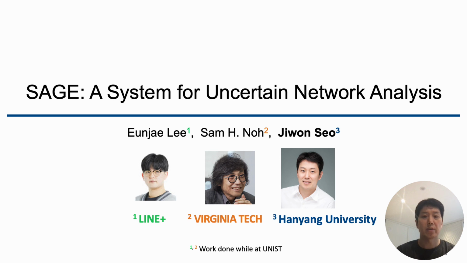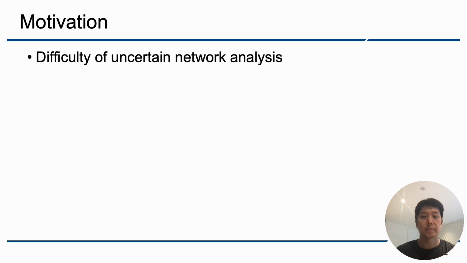Let me present SAGE, a system for uncertain network analysis. Many networks have uncertain structures or probabilistic connections. Protein interaction networks, for example, are constructed from experimental analysis, so their connectivity is probabilistic. These uncertain connections make it harder to understand the networks.